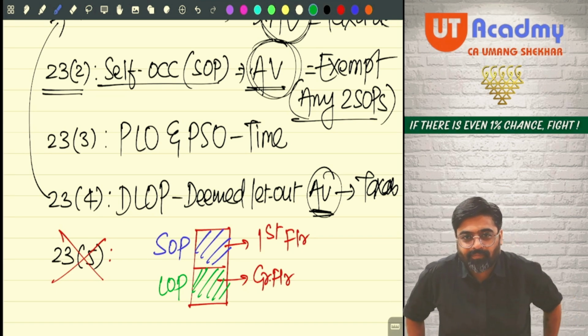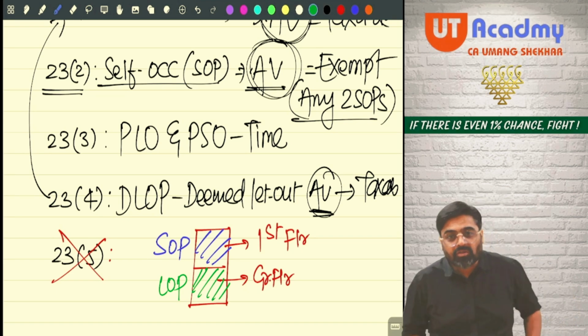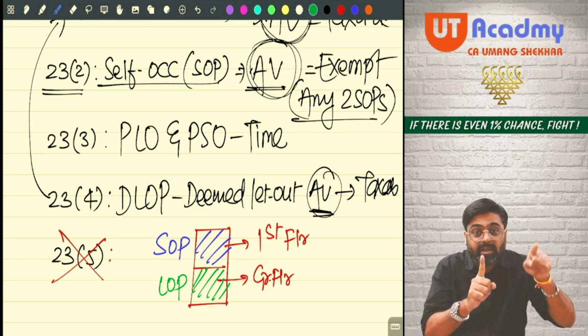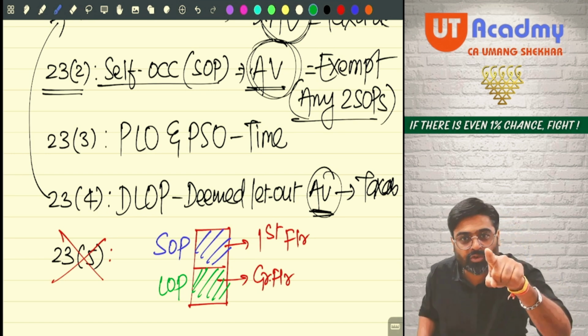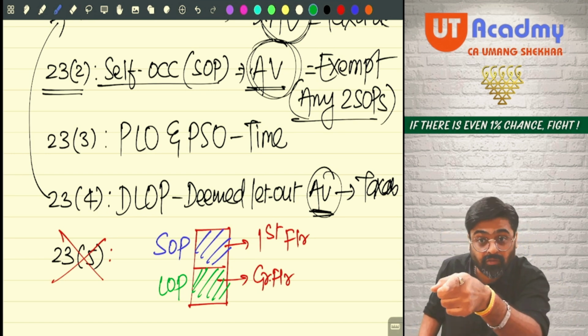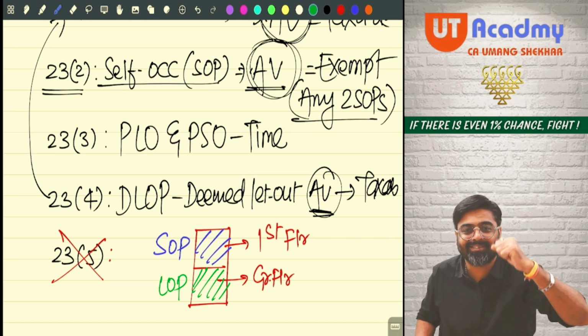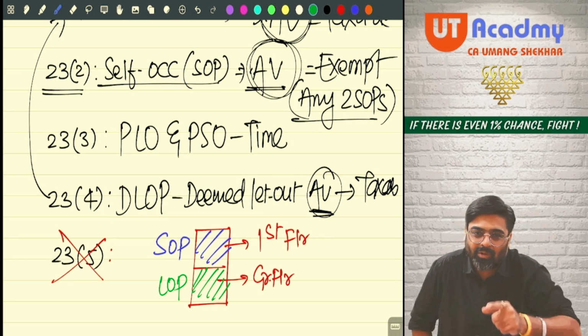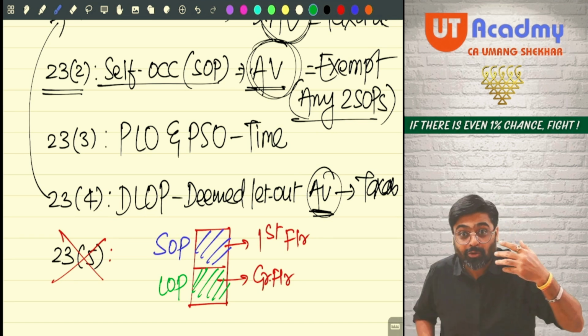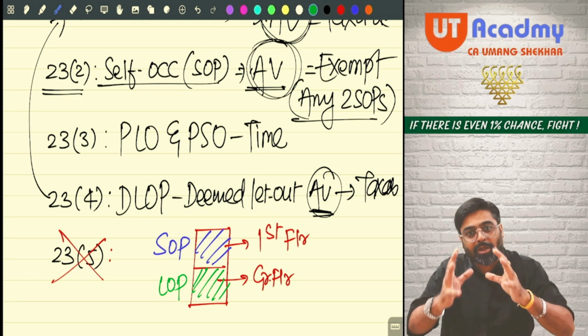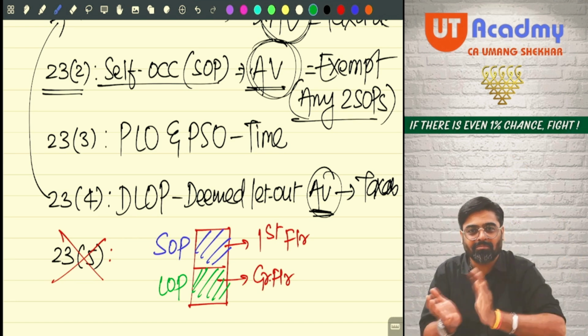Why not? Because if the entire rent earning capacity of the full house is charged to tax, that means the rent earning capacity of the portion you are not earning from is also getting charged. You will not like it, no? So do one thing: rent earning capacity of the entire house, claim exempt.